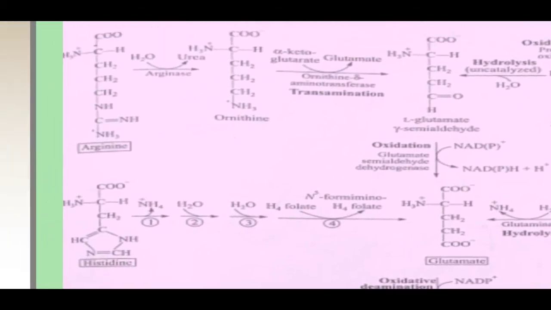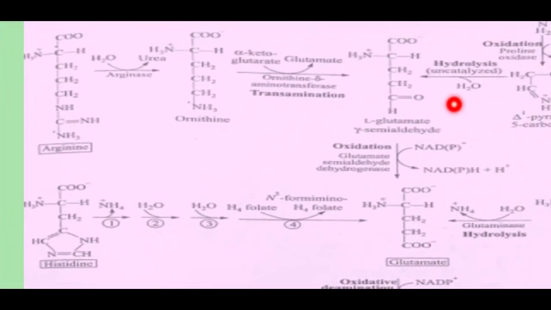The third amino acid is arginine. The conversion of arginine to glutamate is slightly more complex. Arginine is first converted to ornithine by the enzyme arginase, and this reaction occurs in the urea cycle. The ornithine is then transaminated to glutamate gamma semialdehyde by the enzyme ornithine delta aminotransferase, and this glutamate gamma semialdehyde is then oxidized to glutamate by the enzyme glutamate semialdehyde dehydrogenase.